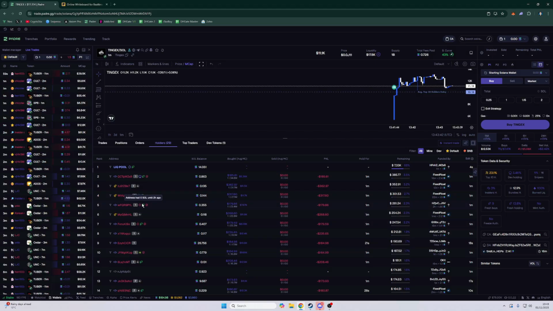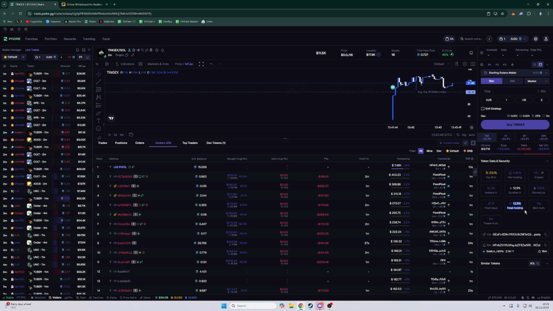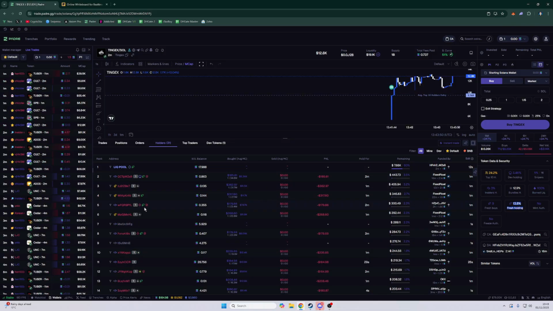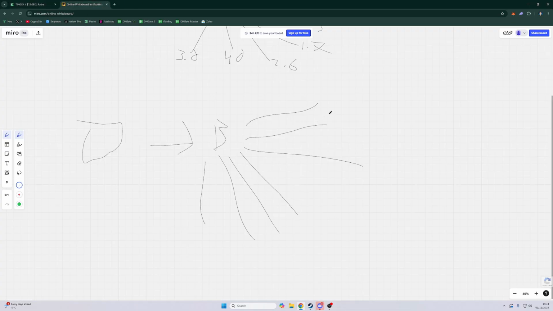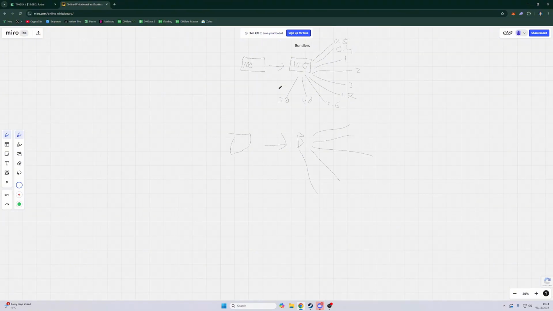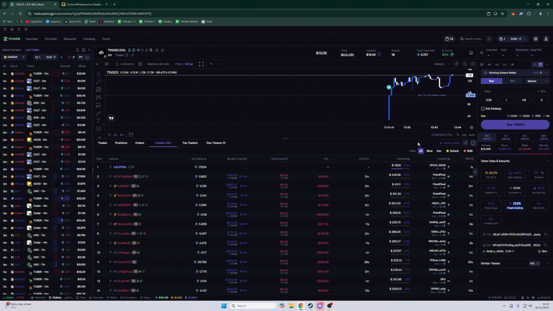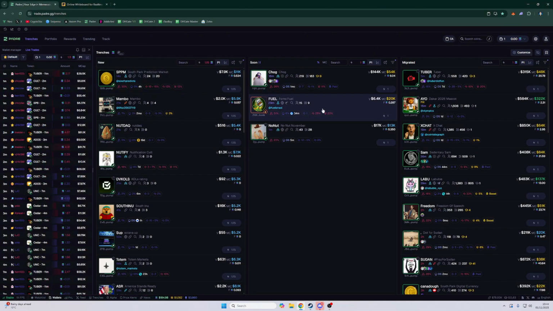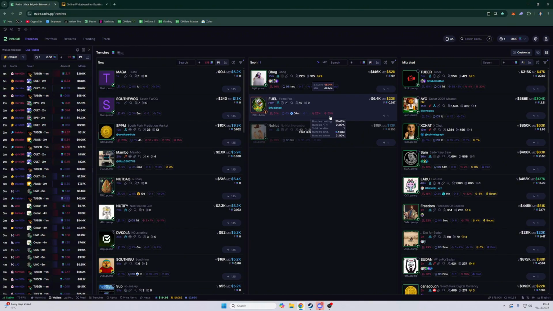lot of history. But if you see these green icons, these are new wallets, and you should be wary of them, because more than likely this is bundled, and it'll come up here as 13% of the whole supply is held by fresh wallets, which are new wallets. So I hope you understand what bundling is now. Bundling is very easy to spot, and if you can spot bundles like this and you know what this means now, that 20% bundled, you can avoid a lot of these rugs that new traders get into.